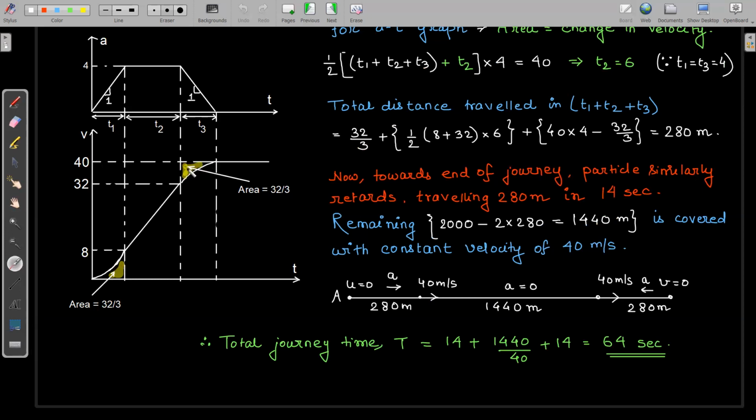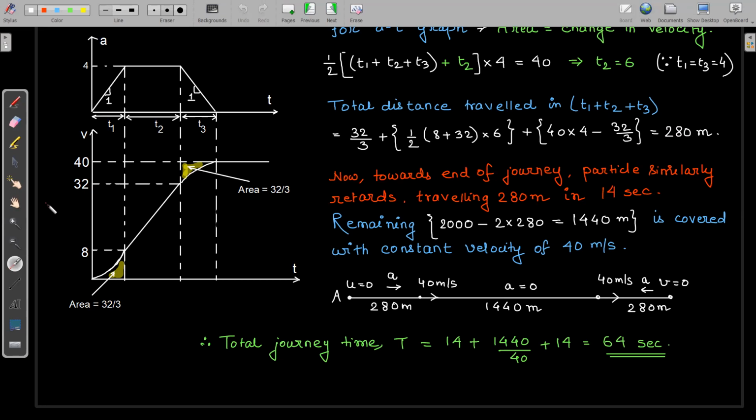So instead of integrating, it is easy to calculate this remaining area. This total area under the rectangle, the height is 40 multiplied by T3, this length is 4. Okay, so from the area of this complete rectangle, I am subtracting this shaded area, which is 32 by 3. So I'll get this remaining area over here. So what will be this remaining area? 40 into 4, this is the area of this complete rectangle, minus this shaded area, which is 32 by 3. Okay, so I'll get the total distance traveled to be 280 meters.